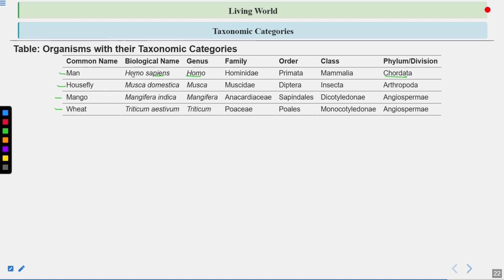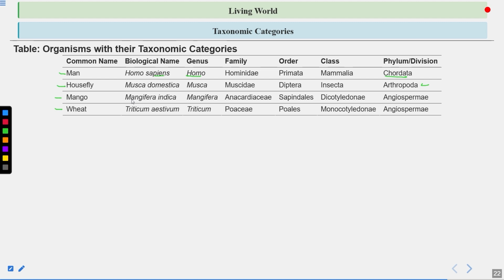Okay, let's talk about the housefly. The scientific name or the biological name is Musca domestica. Musca is the genus, domestica is the species. The housefly belongs to the family Muscidae. Order is Diptera, class is Insecta. So these are insects, and phylum is Arthropoda.